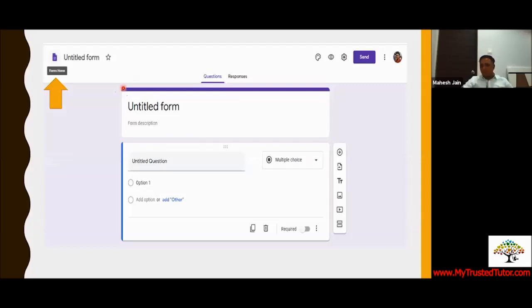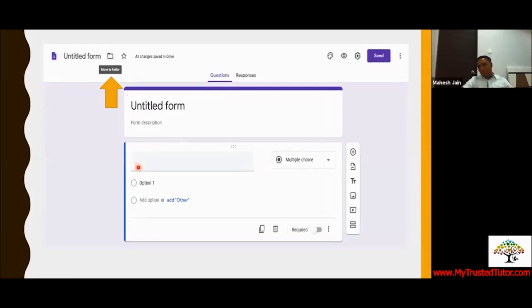The moment I put a dot here, one important factor about Google Form is that it is auto saved. You just type anything, you don't have to press Control S. So if electricity goes, or your internet goes off, or your PC gets damaged, no issues. You have created the document, it remains there. Whatever you had created will remain, because it gets auto saved. Right now it's blank. The moment I type something on it, you can see there's a dot I have typed. The moment I have typed the dot, you can see it says all changes are saved in Drive.